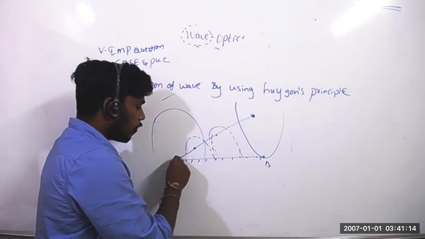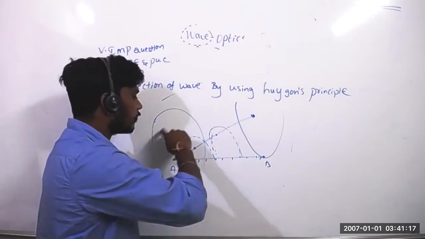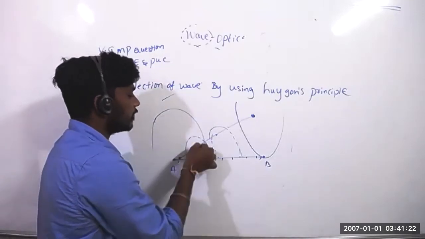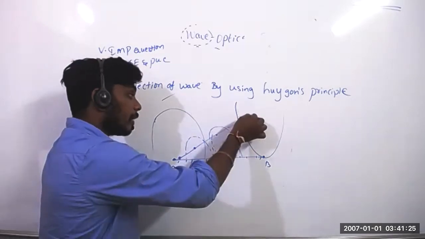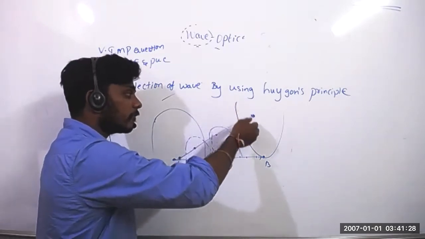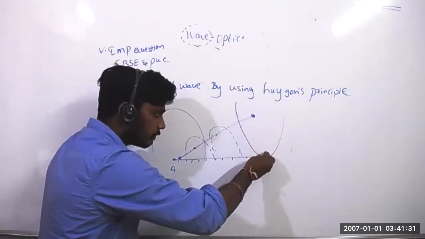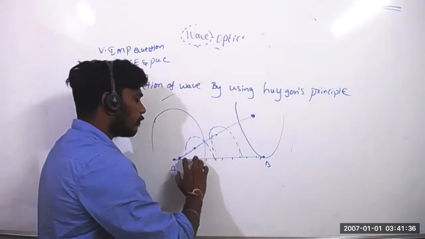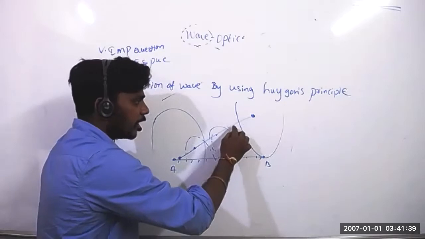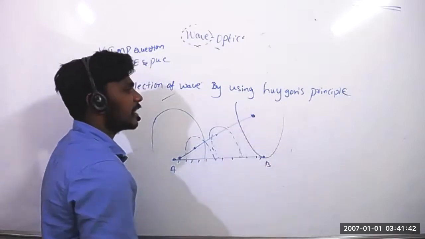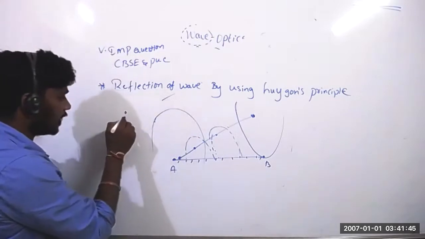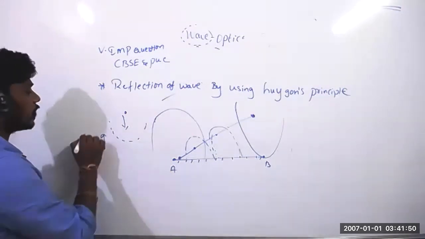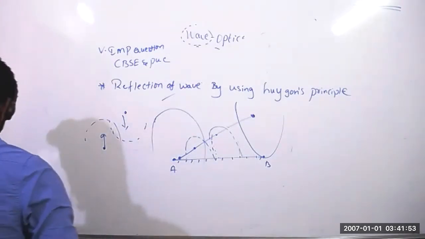Once it is touched, this point will create the spherical wavefronts. One of the wavefronts will reach here. What is happening? This point source also will create the spherical wavefront. It is coming in this direction. So small points, these are going up, backward. So I have given like this. If a point is coming this side, if we take one point here, we can draw like this. If the point is going in this direction, we have to give like this. Clear, right?